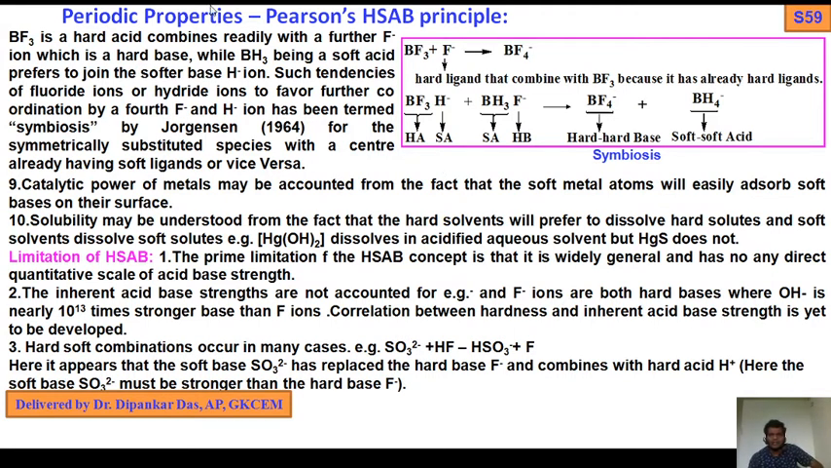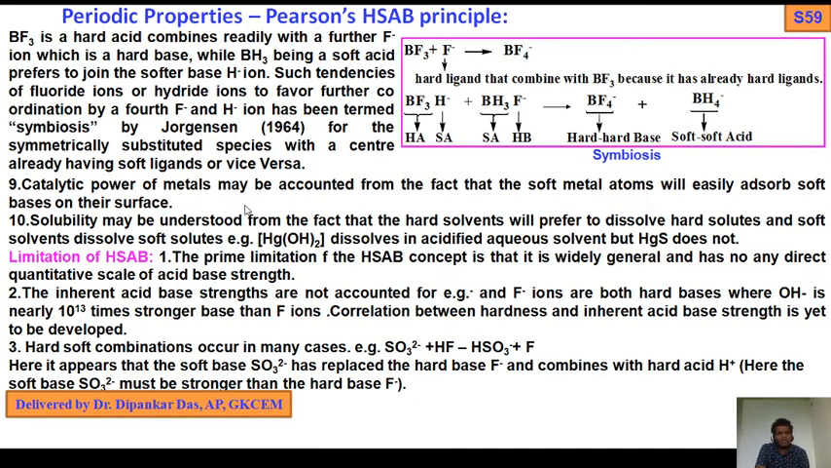Okay, what he said, if you look at these examples: BF3 plus F- gives BF4-. F- is a hard ligand that combines with BF3. Hard ligands combine with hard centers because it already has hard ligands. So hard pairs with hard. BF3 is a hard acid, BH3 is a soft acid, F- is a hard base and H- is a soft base. So BF3 has a tendency to combine with F- and BH3 has a tendency to combine with H-. So we get BF4- and BH4-. So that is the motto of symbiosis. This is very important.